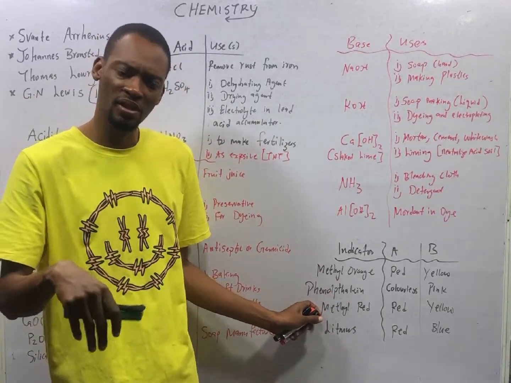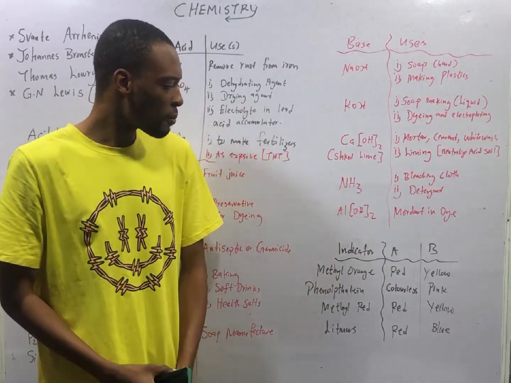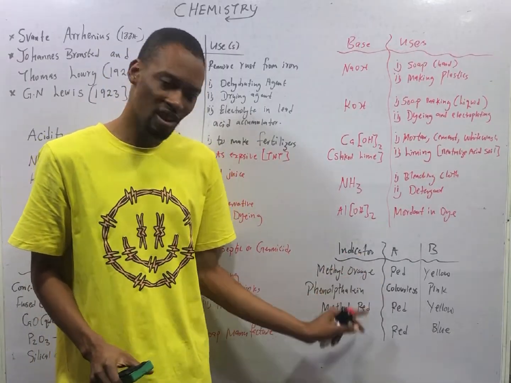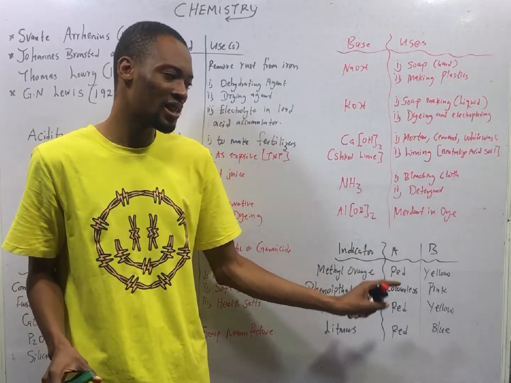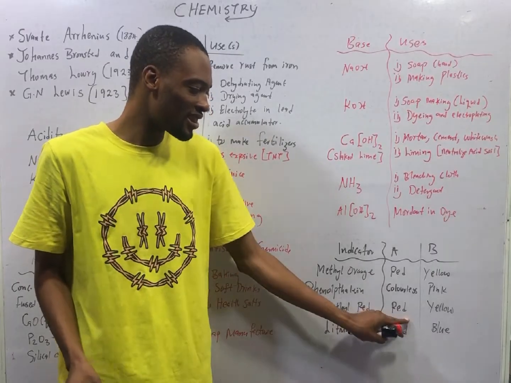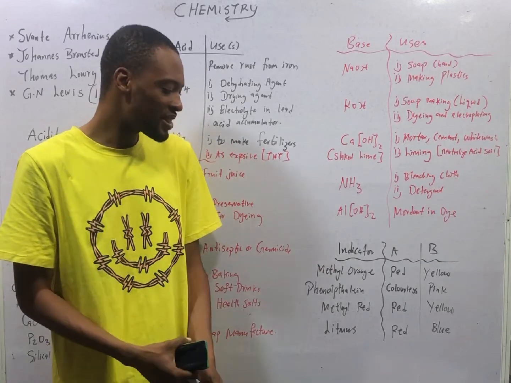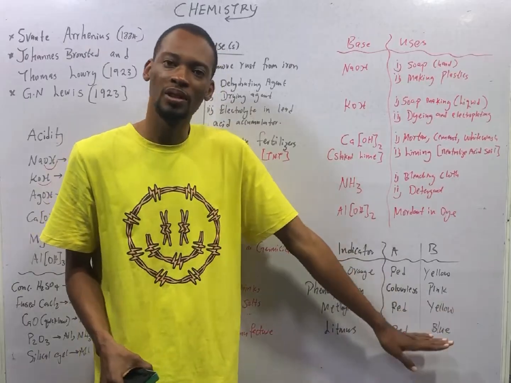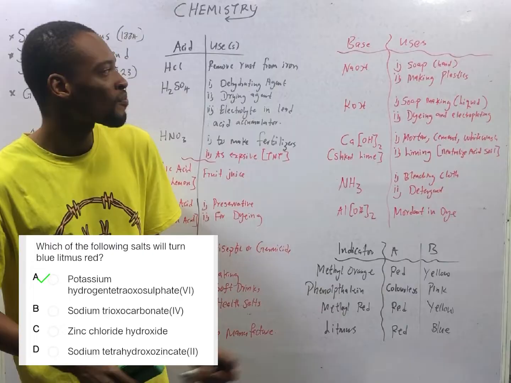Phenolphthalein in acidic medium is colorless, and in base it is pink. So the presence of the pink color of phenolphthalein shows that a base is present. Colorless shows that acid is present. Methyl red is red in acid and yellow in base. While acids turn litmus paper red, bases turn litmus paper blue. These are the indicators used for acids and bases.